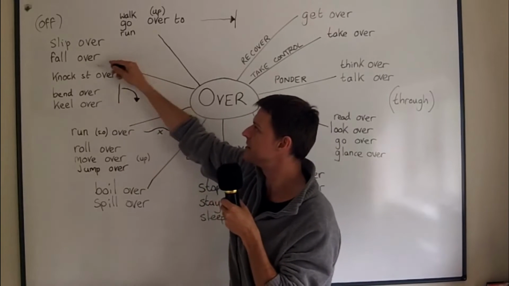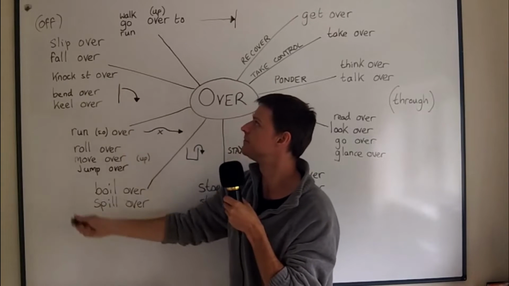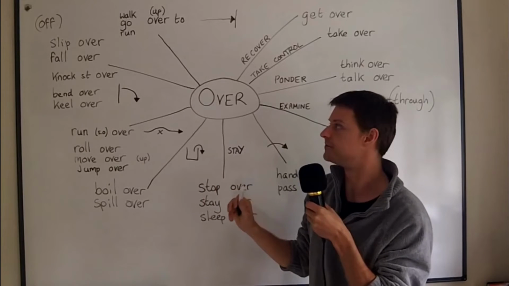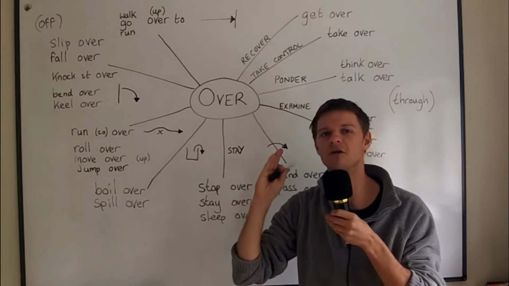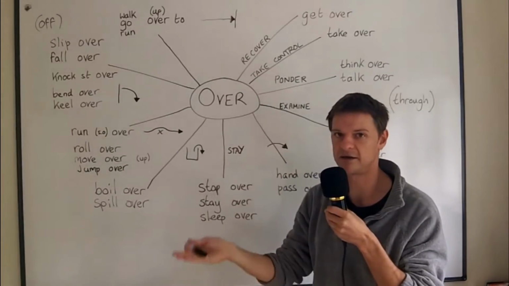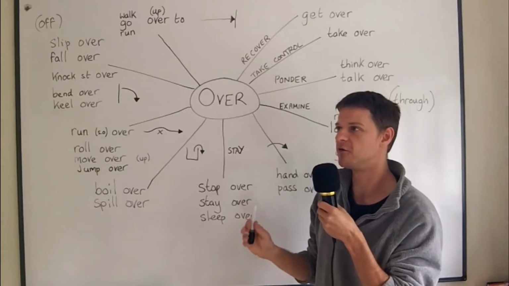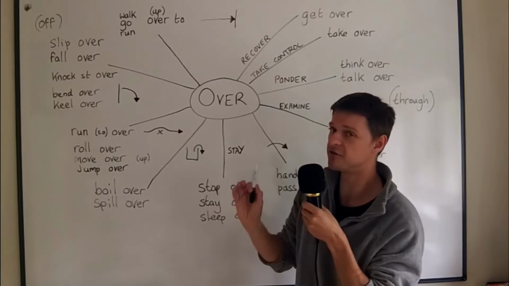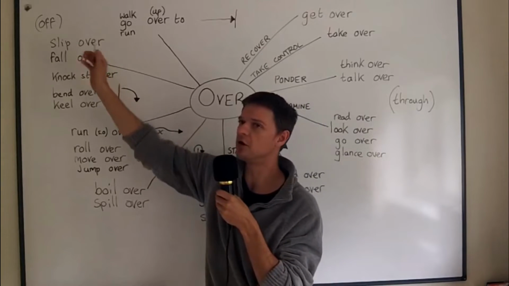It's worth comparing fall over and knock over with fall off and knock off. So if you fall off something. You fall off a bike, you fall off a branch, you fall off the wall. But you must fall off something. The same with knock off.